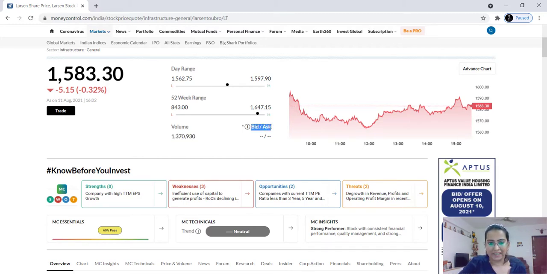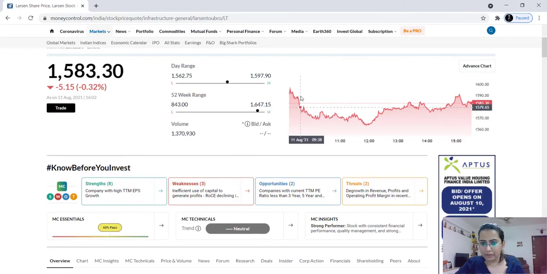Now what is this bid and ask? The bid price is basically the price you quote when you are buying, and the ask price is when the seller is quoting some price. Here you can see in chart form the share price movement.